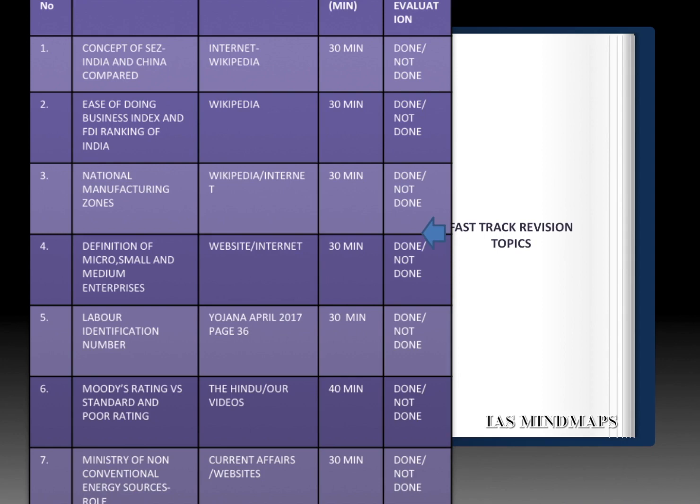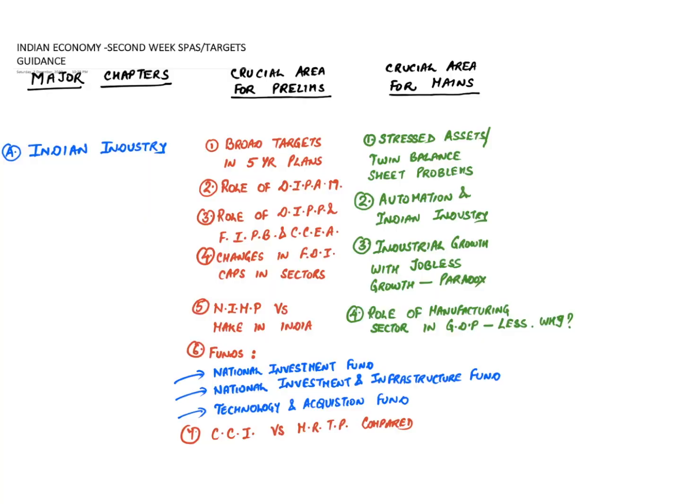rating. Lastly, the Ministry of Non-Conventional Energy Sources, the role you have to see, that is the MNES role, again from the websites. And these are the broad timelines, and this is the evaluation column. So that was all regarding the weekly targets in Indian economy. Let us go for a conclusion as to which areas to focus for prelims and mains in these targets.